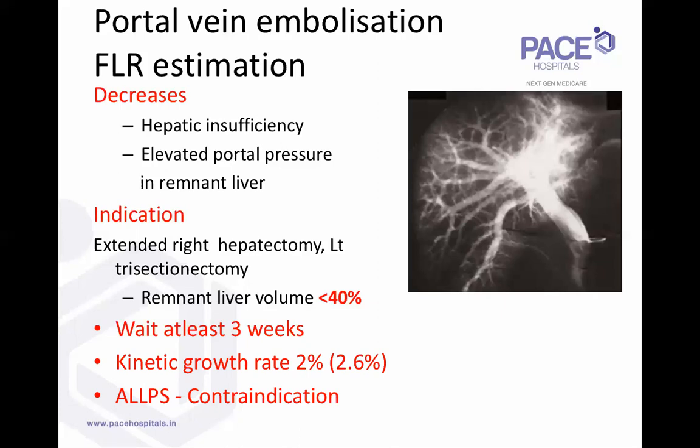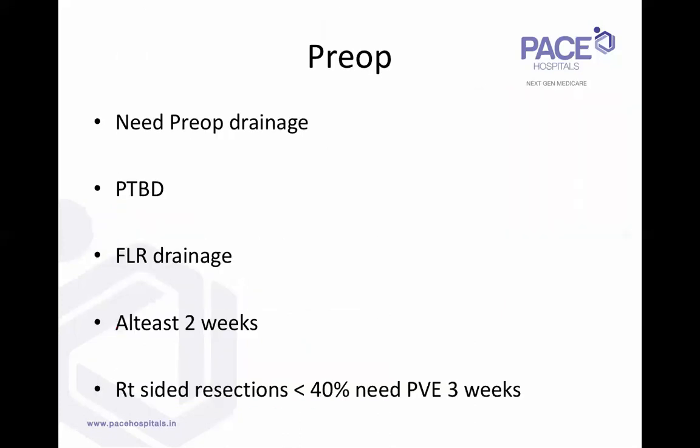But right now it is considered an absolute contraindication, because in ALPS, when you divide the liver in an obstructed system, there's a high chance of bile leaks, and biliary sepsis is high in hilar cholangiocarcinoma. And after initial experience, centers have all given up doing ALPS for hilar cholangiocarcinoma.